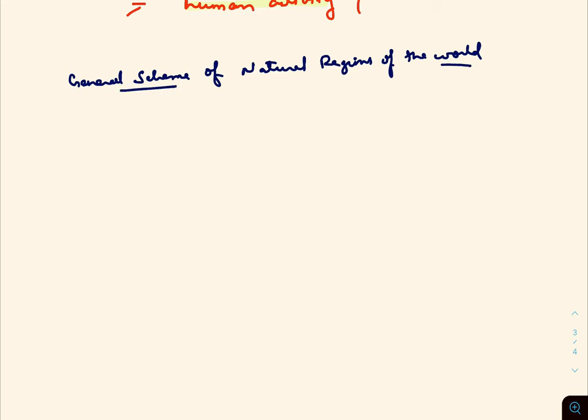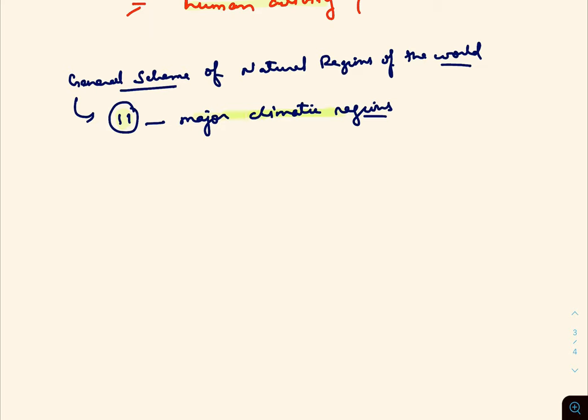In this class we are focusing on the general schemes of natural regions of the world, and as we know we have 11 major climatic regions. These 11 major climatic regions are basically distinguished on the basis of variations in the climatic conditions and the natural vegetation.